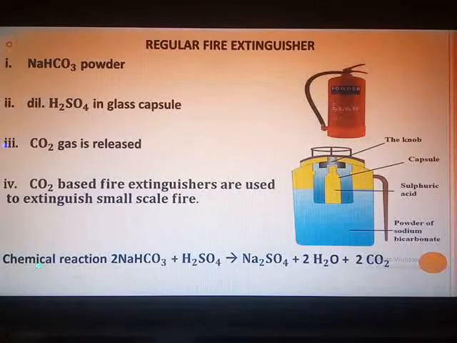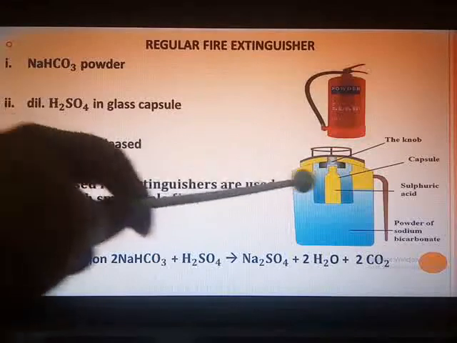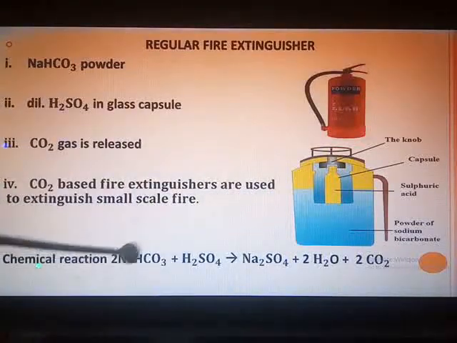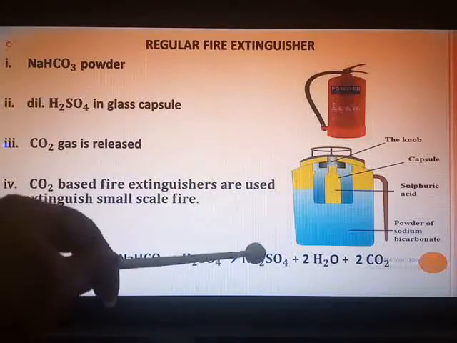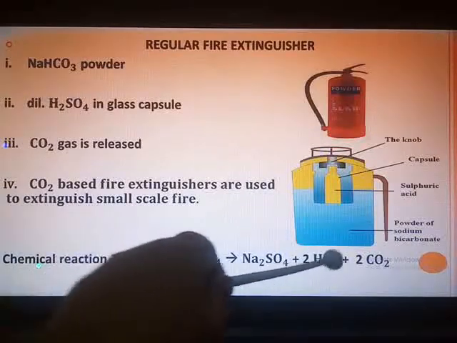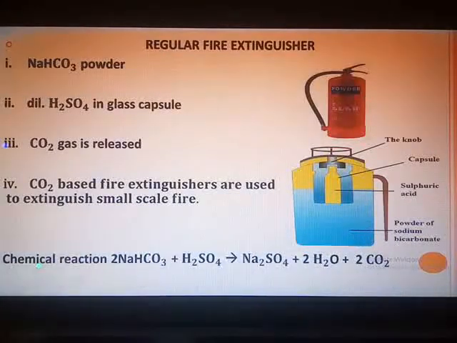In modern fire extinguishers, liquid and solid carbon dioxide is filled under pressure. On reducing the pressure, it becomes gaseous and comes out forcefully through the pipe. Now the chemical reaction here: sodium bicarbonate when treated with sulfuric acid gives sodium sulfate, water and carbon dioxide as the products. The carbon dioxide is used to extinguish fire.